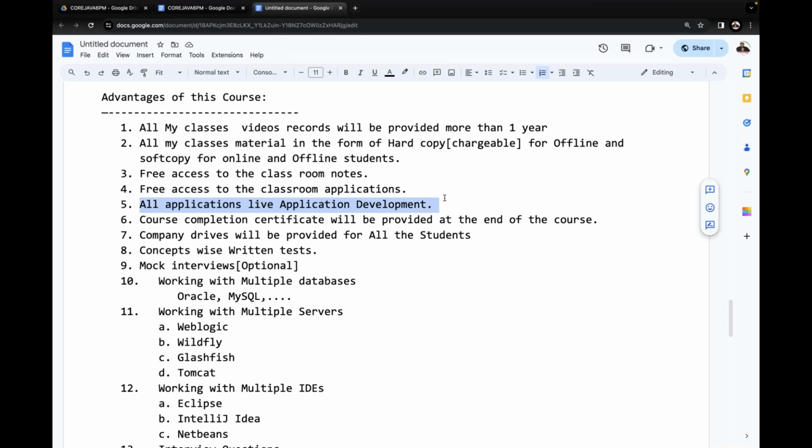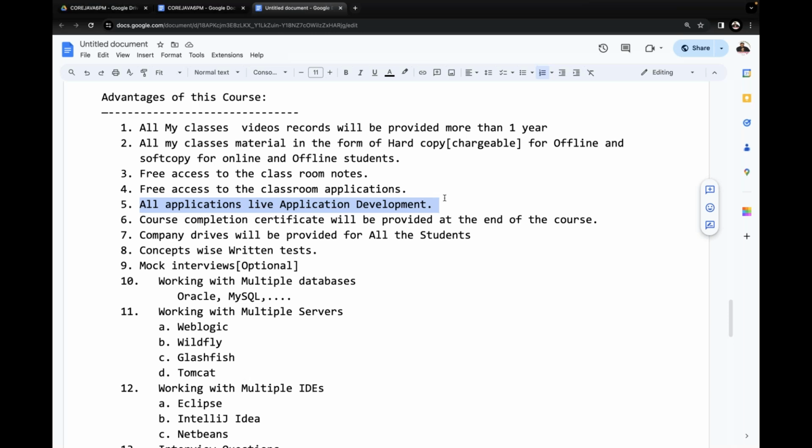My classes are not any temporary solution. My classes are a permanent solution for your life. It is a permanent solution. One time if you learn courses in my classes, in the next 30 to 35 years, you should not come back, you should not look back. That should be the solution we are going to provide.